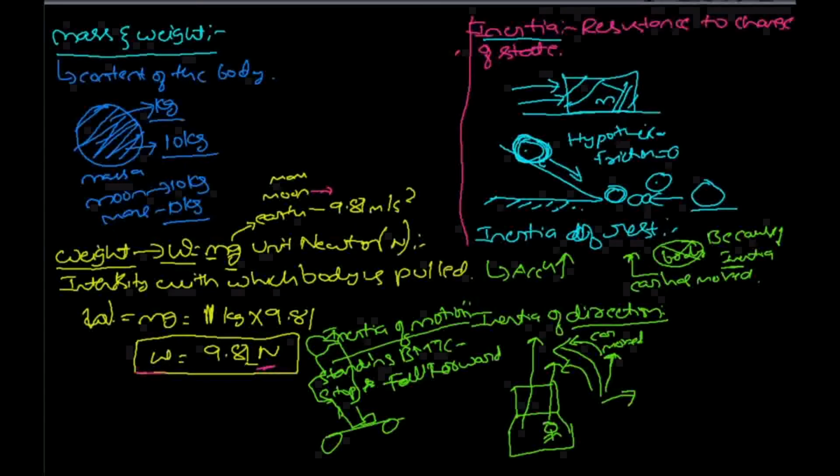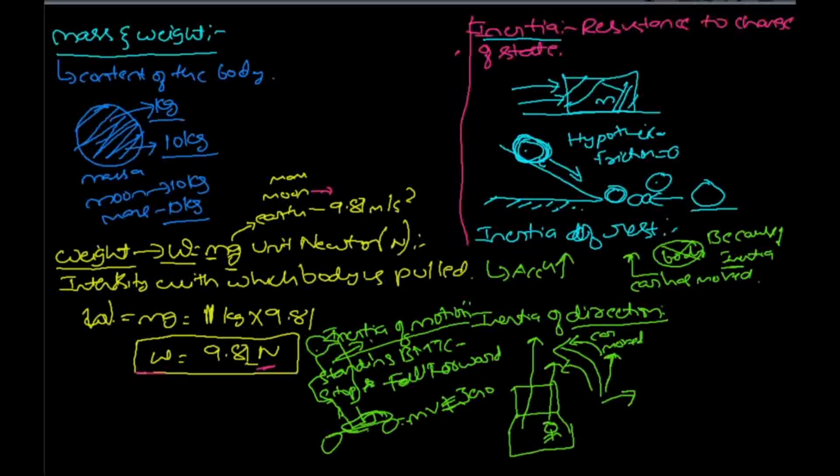When the bus suddenly stops, the momentum suddenly becomes zero. The part of you in contact with the bus also gets stopped, but not your upper body. The upper body is always in movement. So it falls forward.